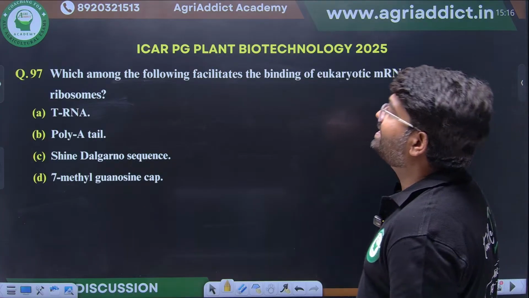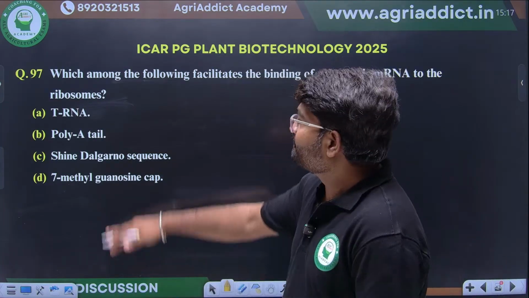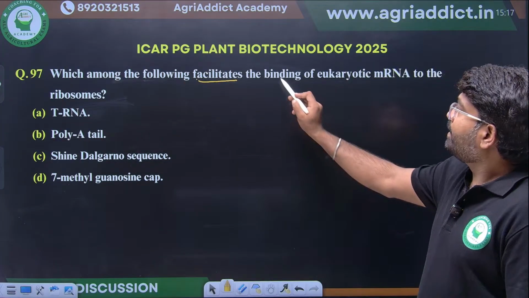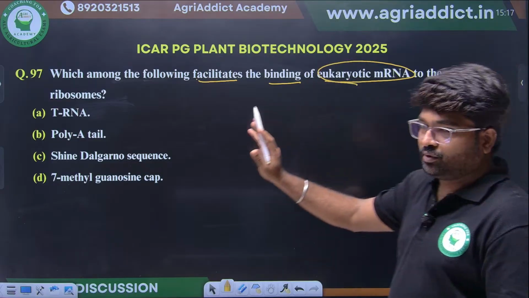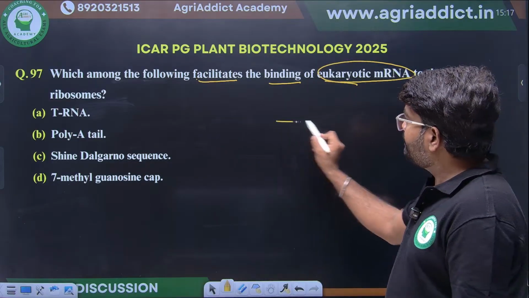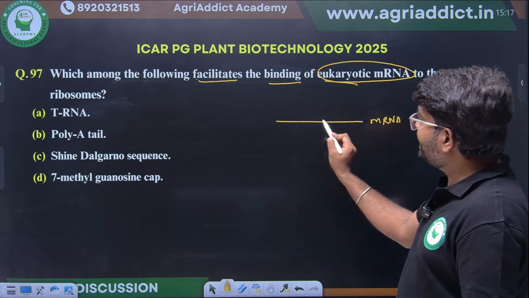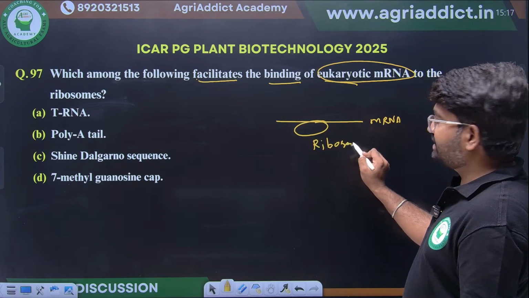Then another question from translation they have asked. Which among the following facilitates binding of eukaryotic messenger RNA to the ribosome? See, eukaryotic mRNA has to bind to the ribosome. Which will help this process?